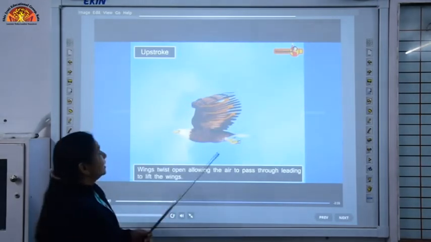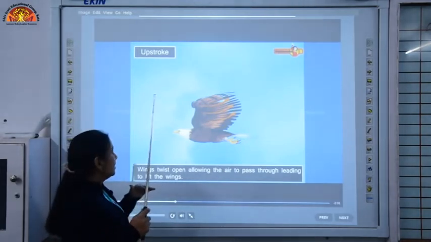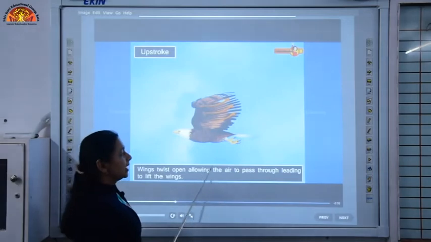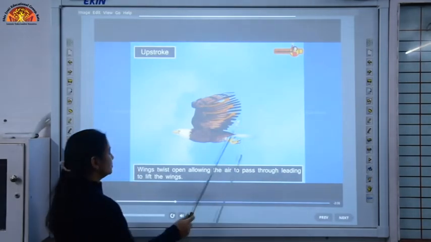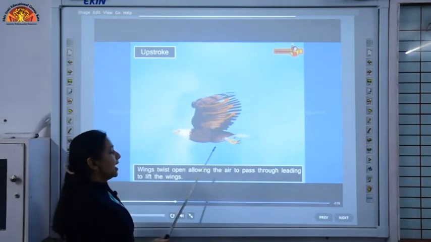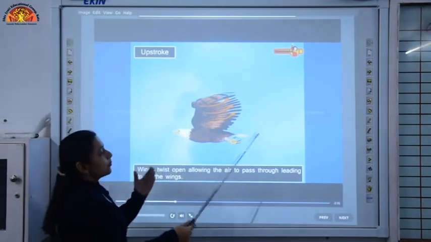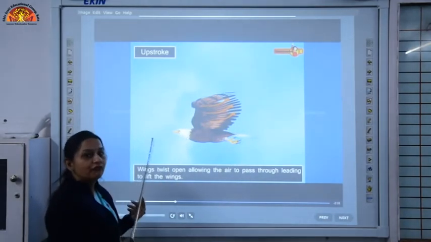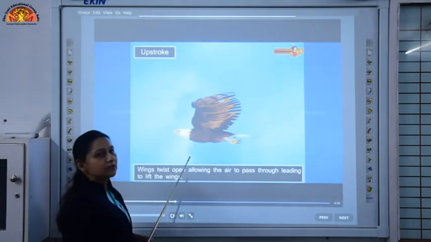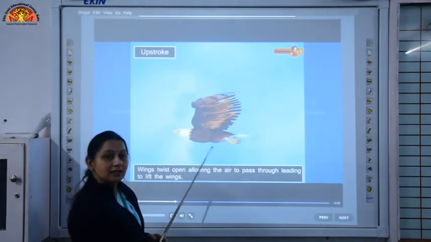In the upstroke movement, when the bird takes its wings upward, the wings twist open and allow the air to pass through, leading to the lifting of the wings. The wings are lifted and allow the air to pass through, propelling the bird in the forward direction. So, this is how a bird is able to move in the air because of its streamlined body.